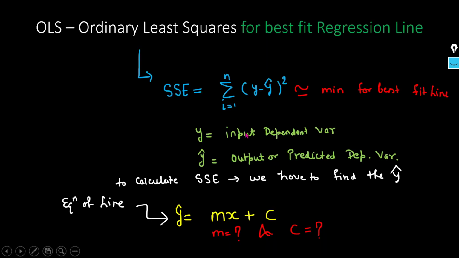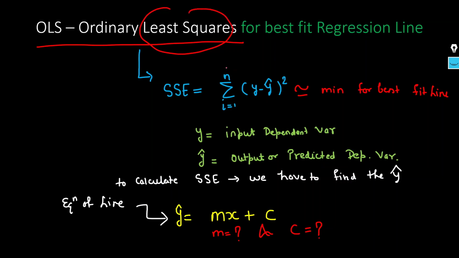So this method is also called your ordinary least square method. Least square, as the name suggests, this is the square, right? Our main purpose is to least the value. It means minimize this particular term, SSE. That's why it is called the ordinary least square method, to fit the best fit regression line.